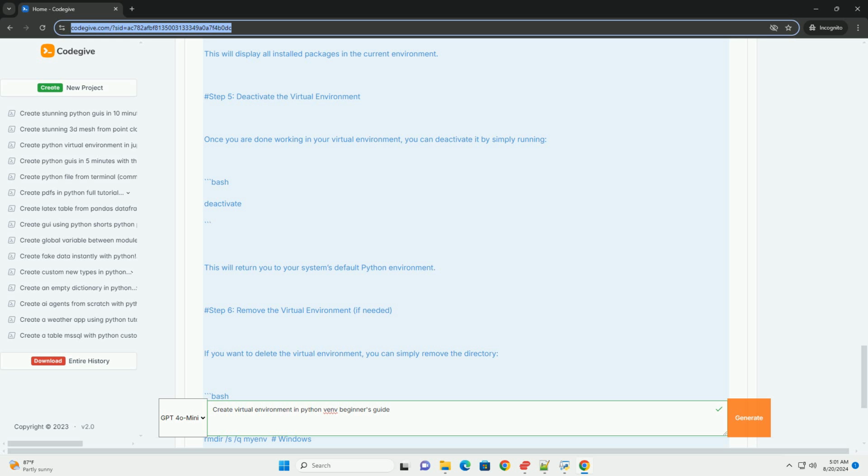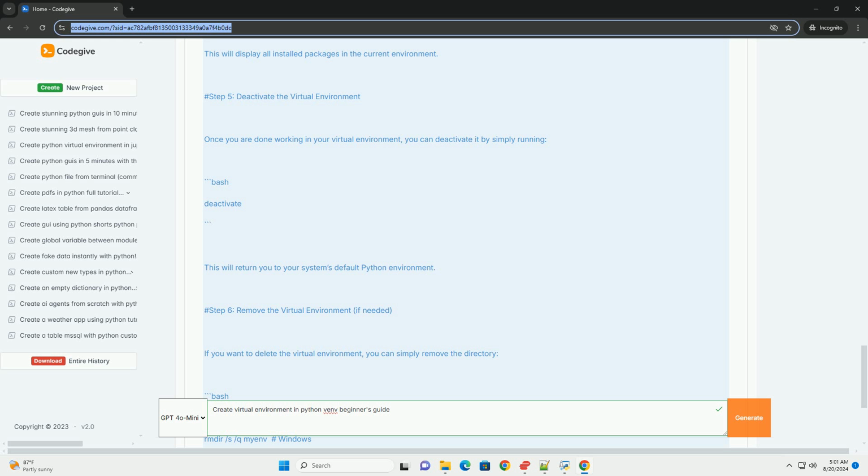Step 3. Activate the virtual environment. To start using the virtual environment, you need to activate it. On Windows, run venv\Scripts\activate. On macOS and Linux, run source venv/bin/activate. After activation, you will notice that the command prompt changes to include the name of the virtual environment, indicating that you are now operating within it.